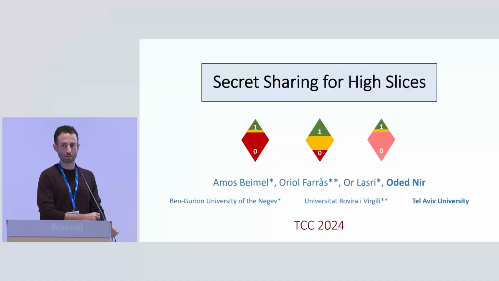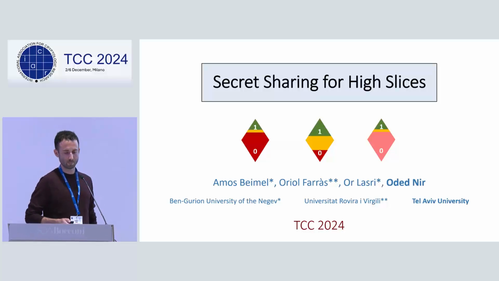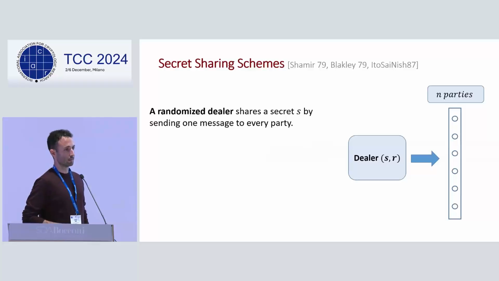Hi, thanks for the introduction. As said, we'll be talking about secret sharing for high slices. This is joint work with Amos, Oriel, and Or. We've already heard the definitions for secret sharing, and this will be the finite case where n is set in advance, and not the infinite one that Bar just talked about.